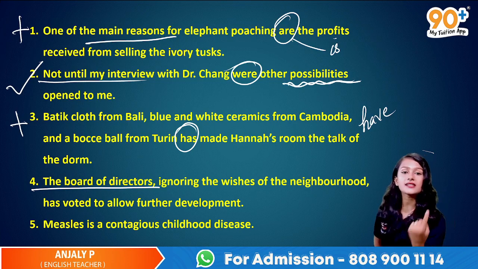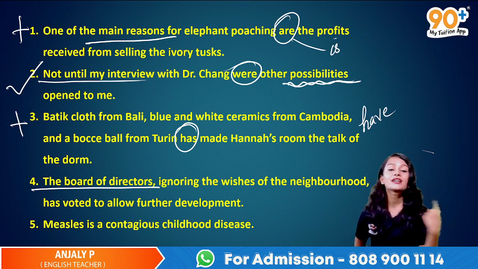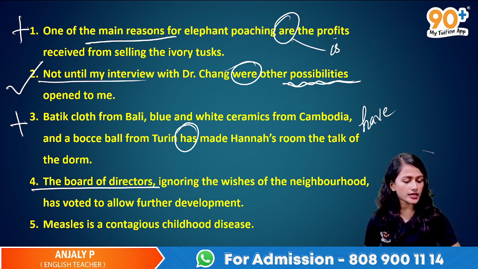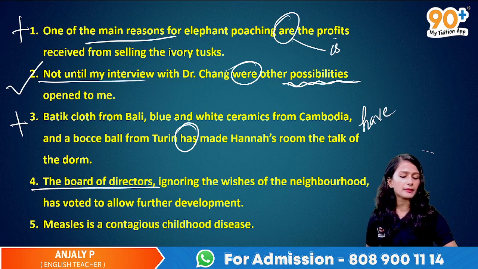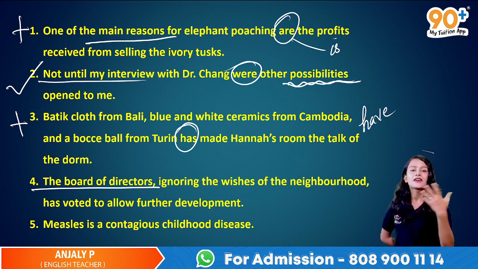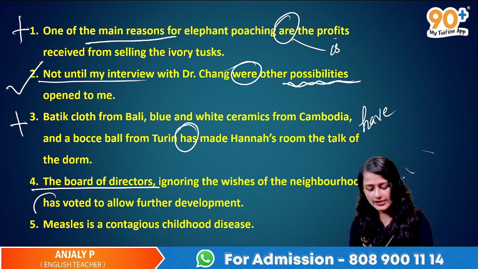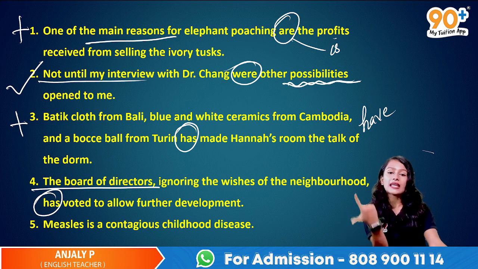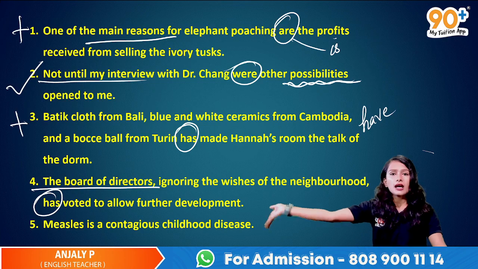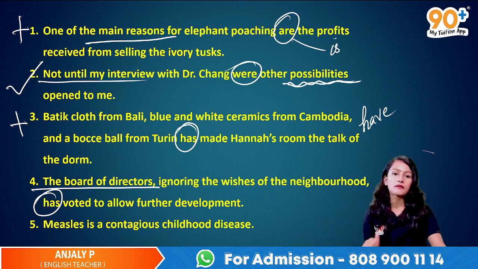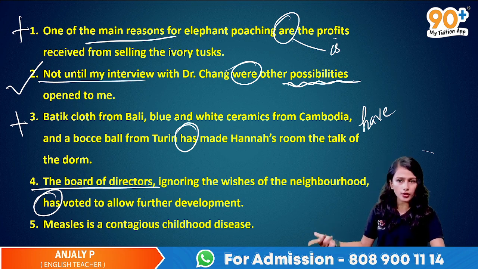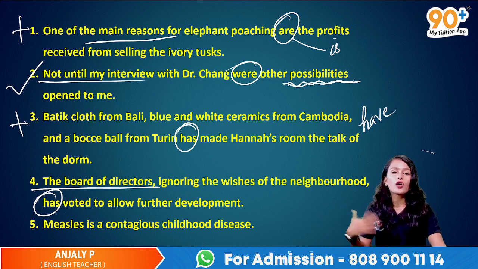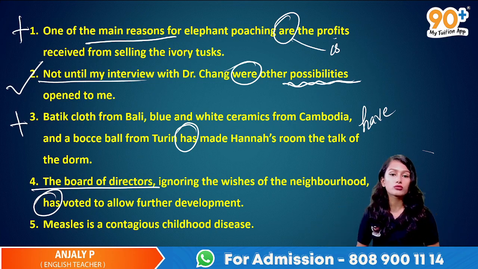The board of directors, their vote is one, right? So they unanimously vote for a particular reason. So when such cases come, how do we look at the meaning here? Here we haven't been given "have", right? So the board of directors, here they vote unanimously, so everyone has the same opinion. If they have different opinions, we can give it as "have" if it is okay with the context. But here, the board of directors ignoring the wishes of the neighborhood has voted. Okay, so they have voted unanimously, in unity, so they are considered as one.